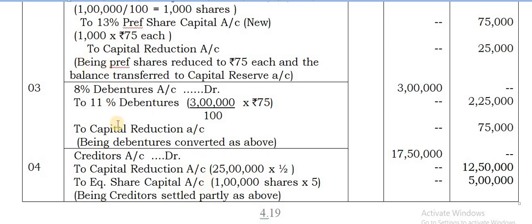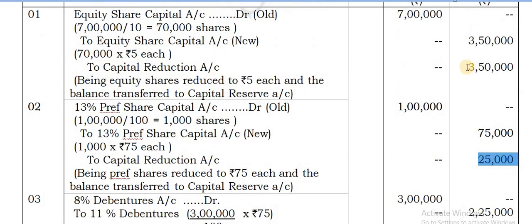Now you go for the last entry, the fifth entry. So here you can see there is capital reduction account 12,50,000 is there. Here 75,000 and here 25,000. In the first entry 3,50,000. All these have been credited. First add all of these and write it in the debit column.